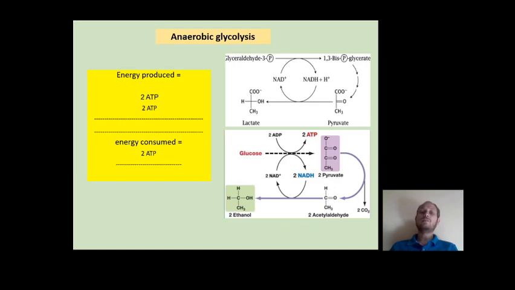Now, up till now we have seen that 8 molecules of ATP are obtained from glycolysis. But what is the condition if glycolysis is carried out in anaerobic conditions? In anaerobic conditions, pyruvate is converted to lactate, or it is converted to a molecule of ethanol or alcohol.